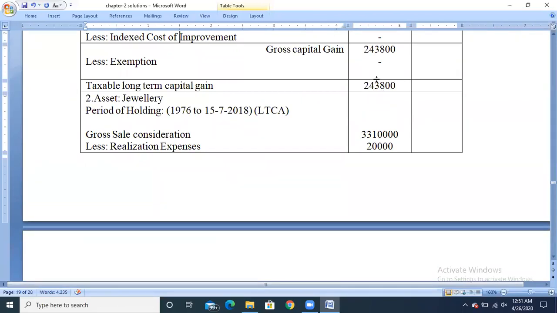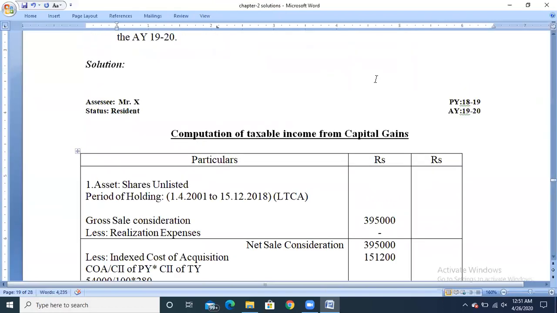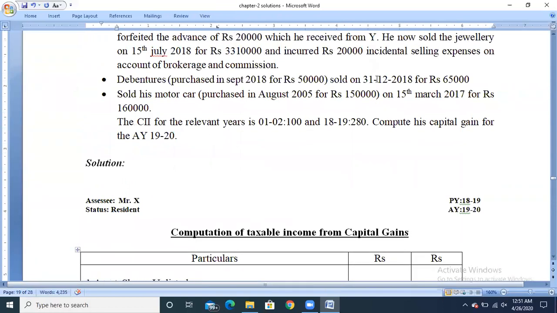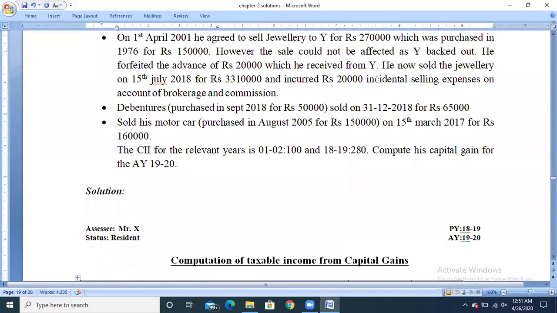I'm repeating again, if they give the information regarding the amount which has been forfeited, the condition is that if any amount has been received by the assessee in advance, and if it is forfeited or cancelled before 1/4/2014, then the amount received in advance has to be deducted from the cost of acquisition.